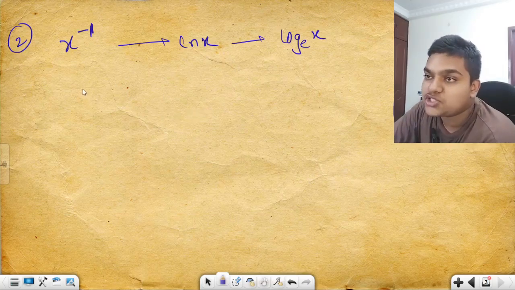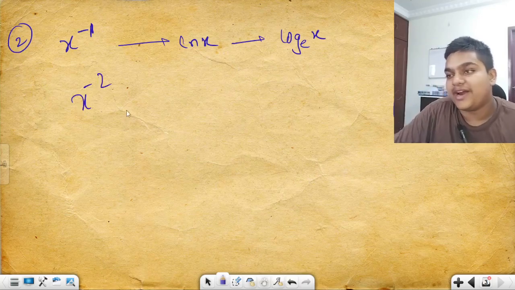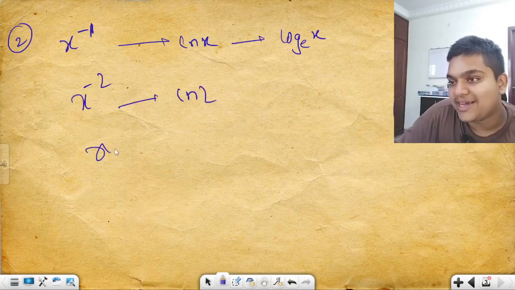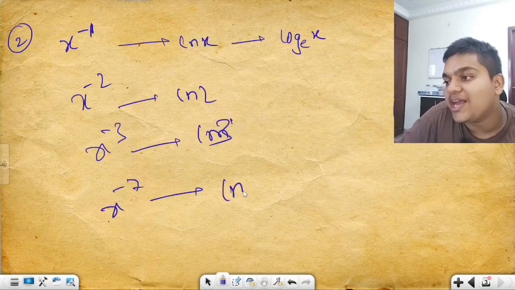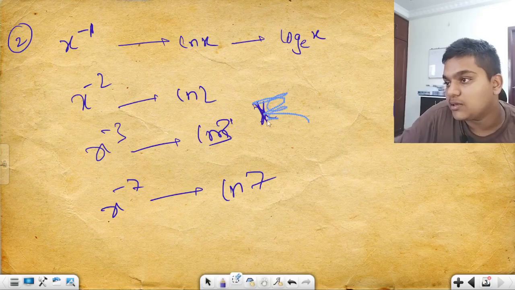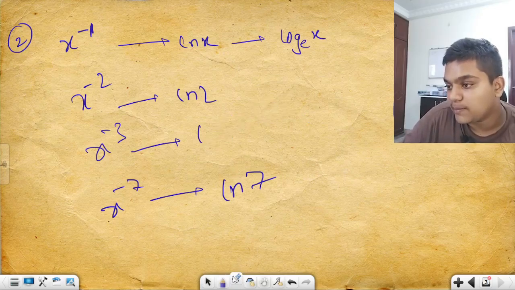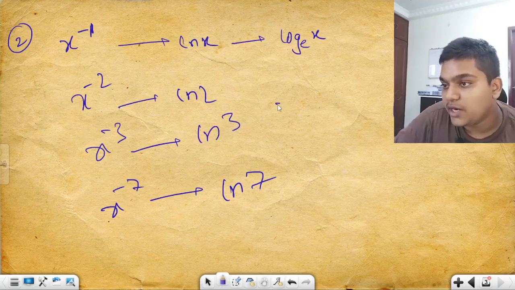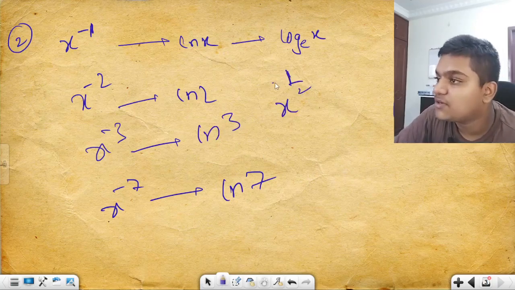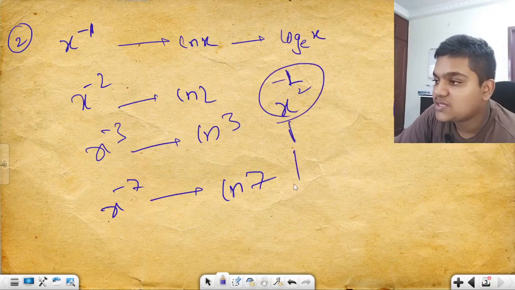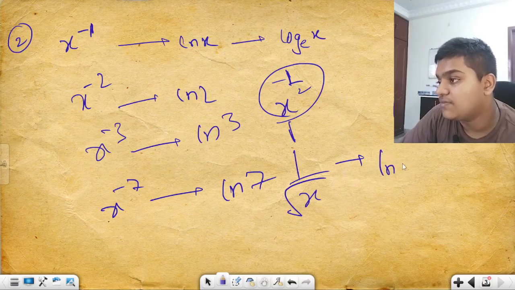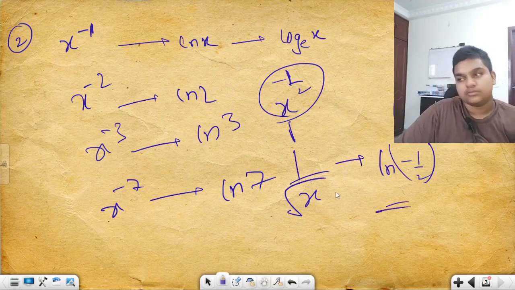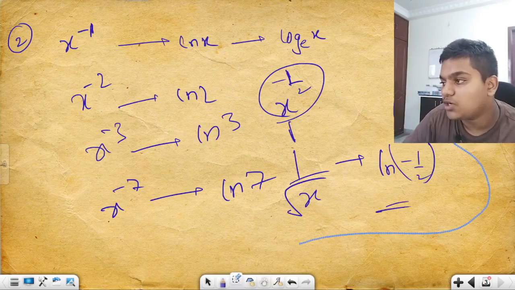Okay, let us solve some questions. Now, x to the power minus 2 gives you ln 2. X to the power minus 3 gives you ln 3. X to the power minus 7 gives you ln 7. And if it is x to the power minus half, then it gives you ln minus half. This is just a small question, but do not remember this.